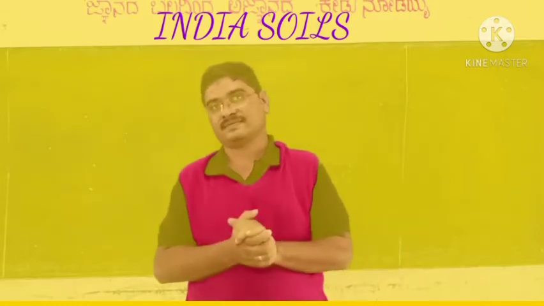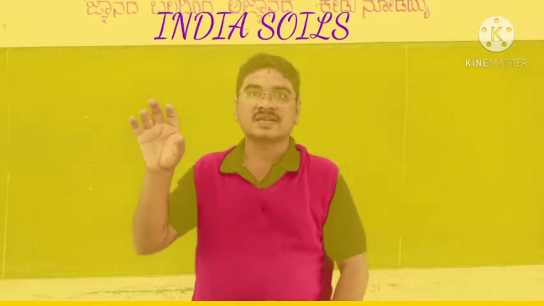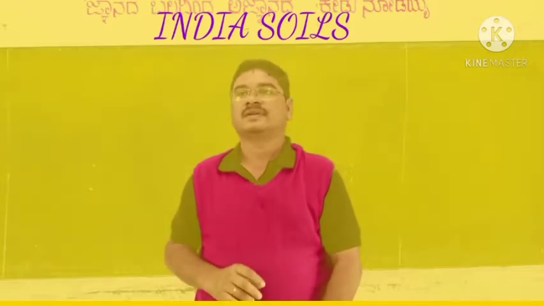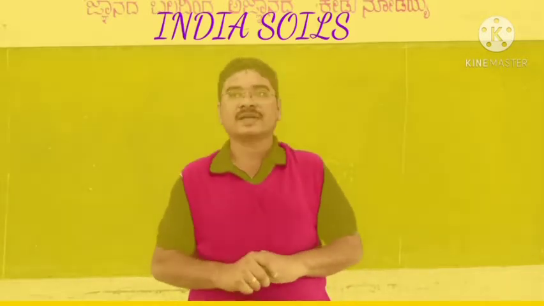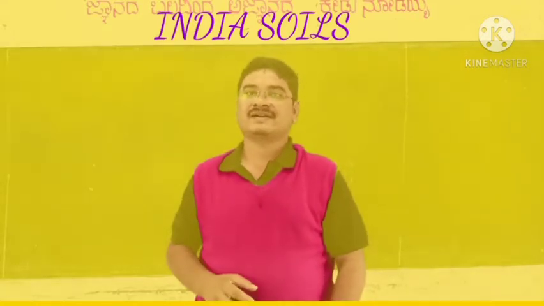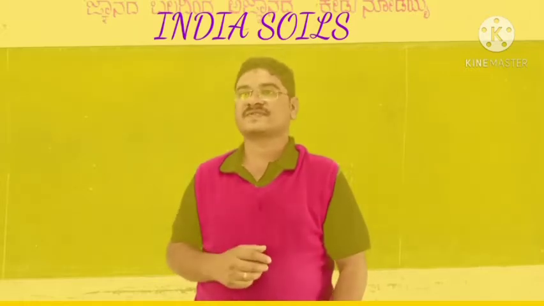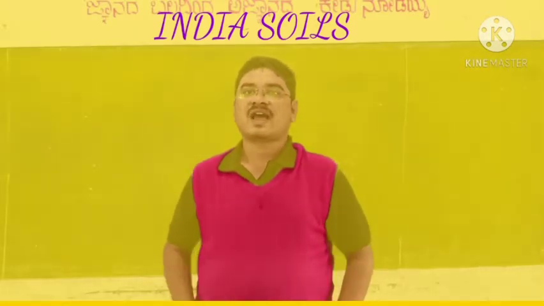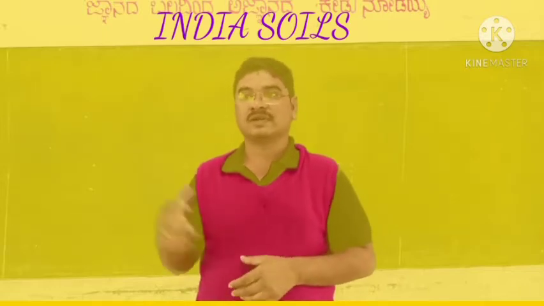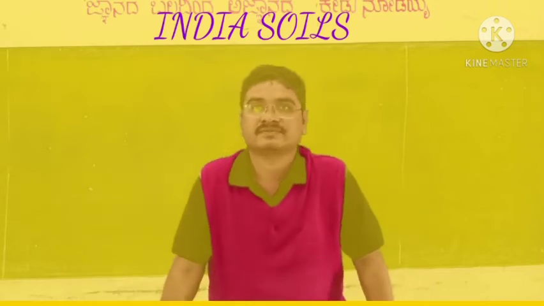Several measures are adopted for conserving soil. What are all the measures taken to conserve soil? Afforestation and reforestation.